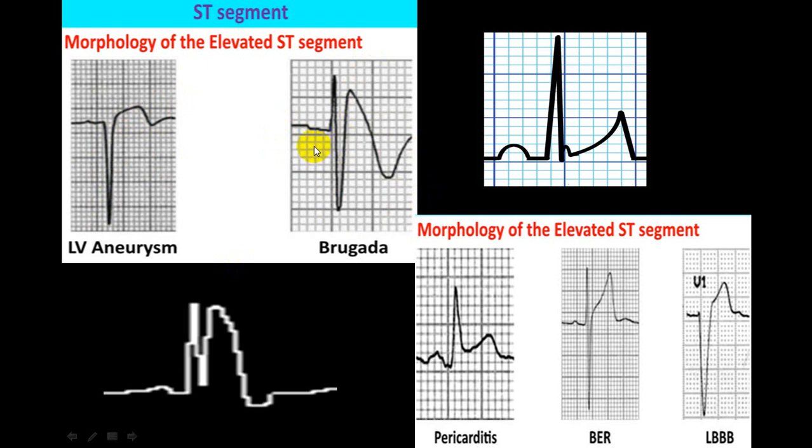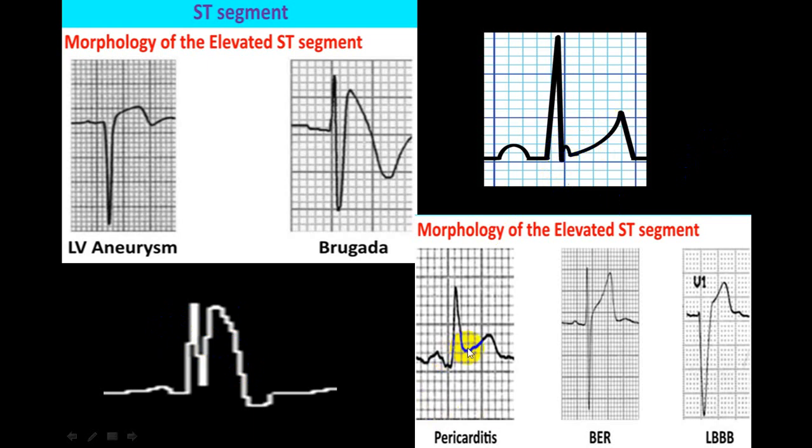This is Brugada. If you see, this is a J point elevation with a wave like this. This is Osborne wave in hypothermia. Here if you see, this is J point elevation and there is a small hook-like appearance. This is called a notch. And there is a concave ST elevation. This is benign early repolarization.